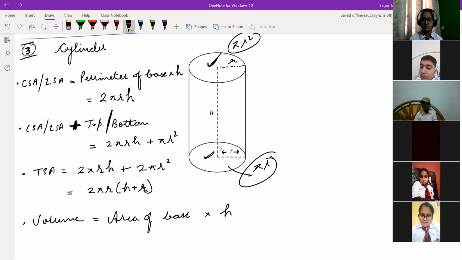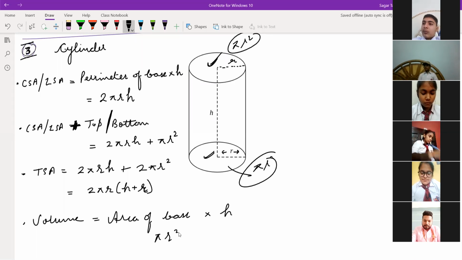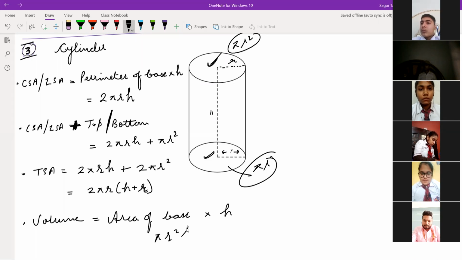You can say circle or square. Circle. So the area of a circle is pi r square. Then pi r square is the area of the base, that is the area of the circle, and multiplied by h, pi r square h is the volume of the cylinder.